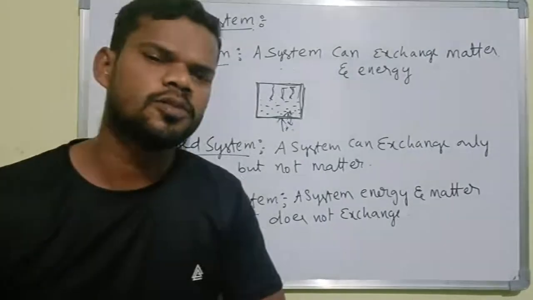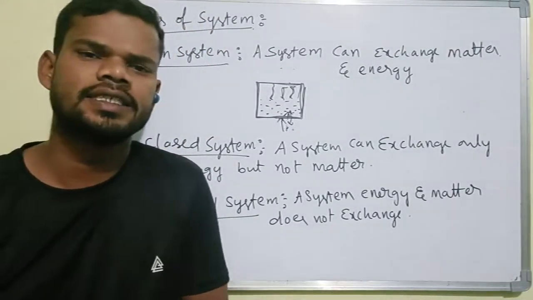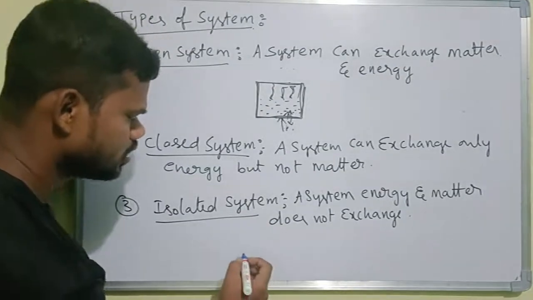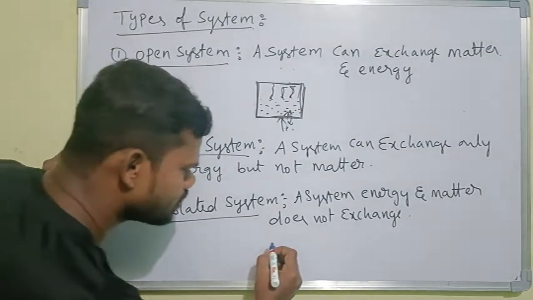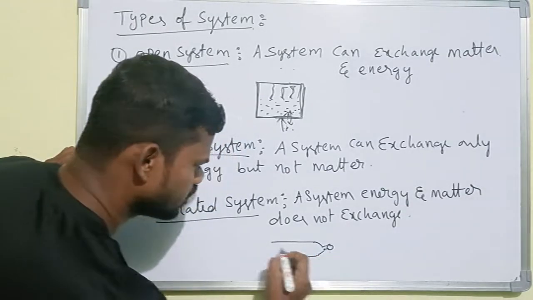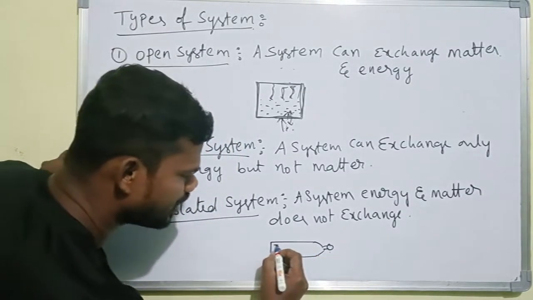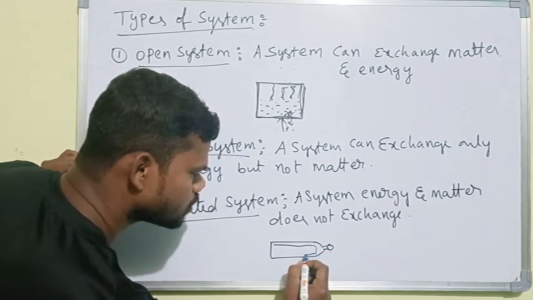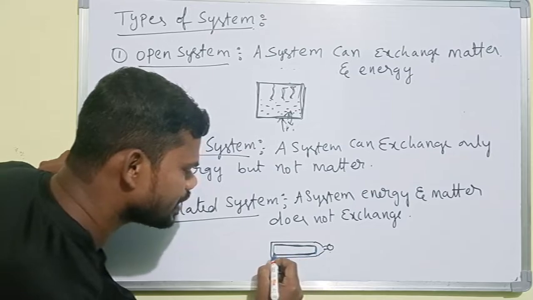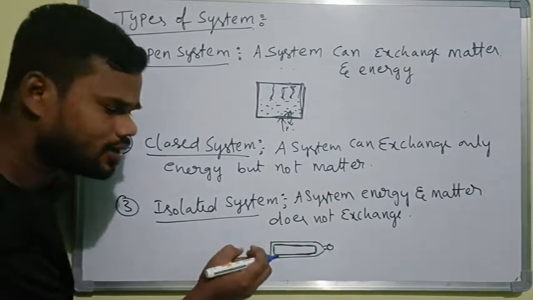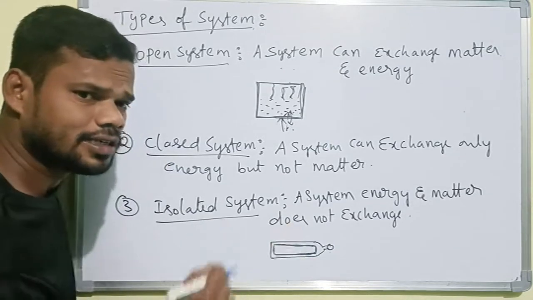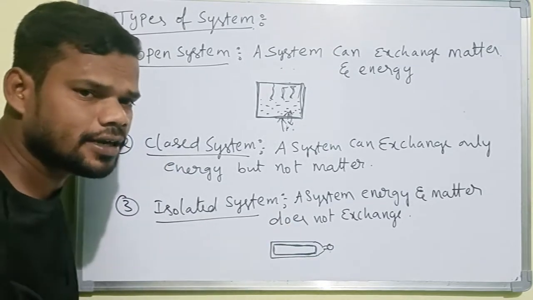The best example for this case is a thermoflask. Let us say for example, this is a thermoflask. Inside the thermoflask we have thermo steel or thermo glass. If you keep anything cold or hot in this, it cannot exchange its energy and matter.